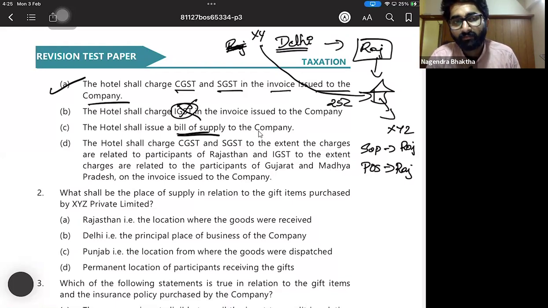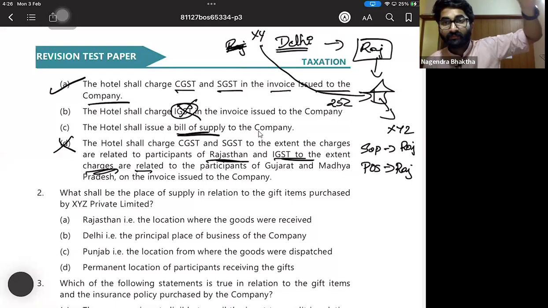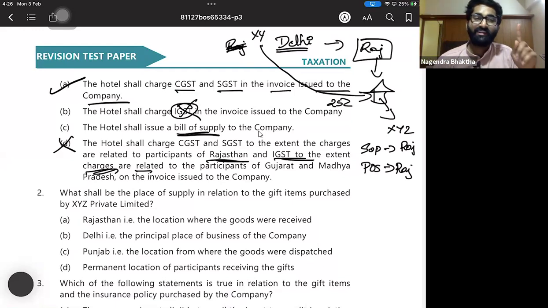Here both are registered persons. Option D, the hotel shall charge CGST, SGST to the extent the charges relate to participants of Rajasthan, and IGST for the rest. That is wrong.